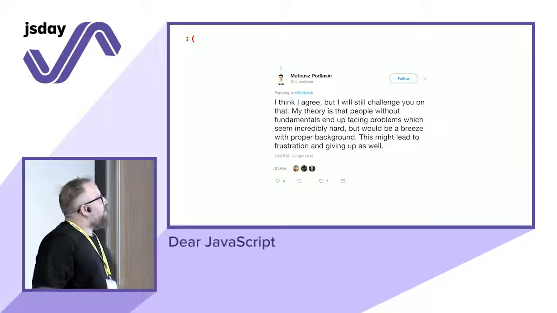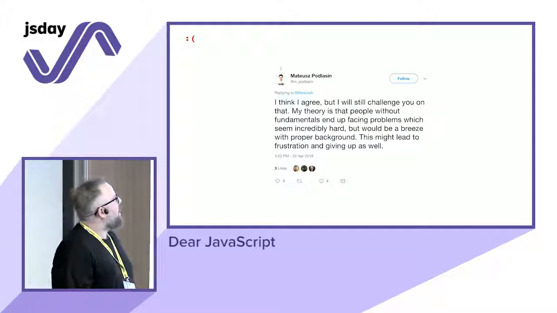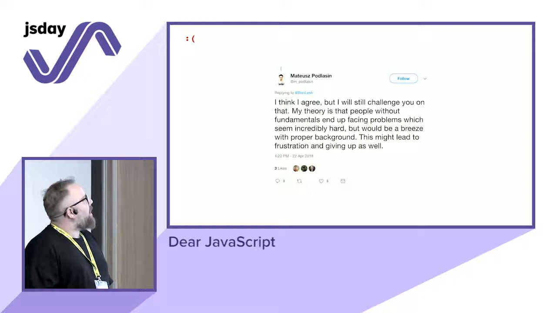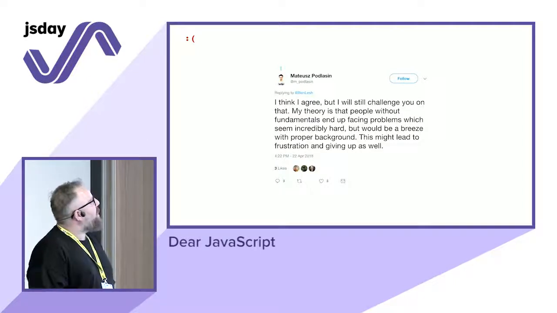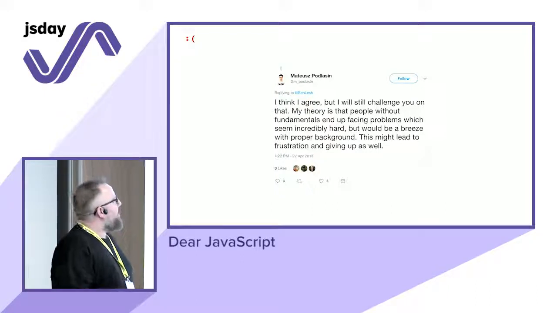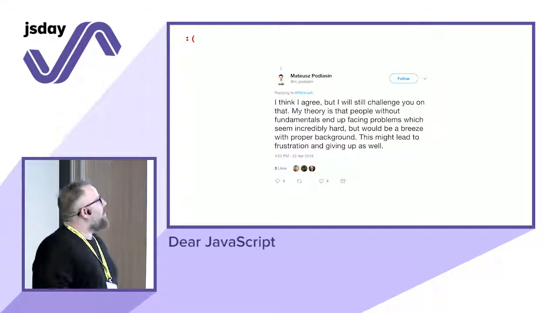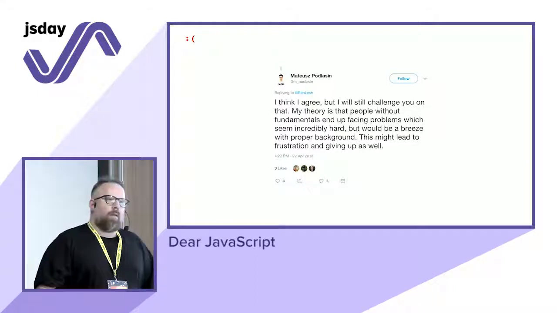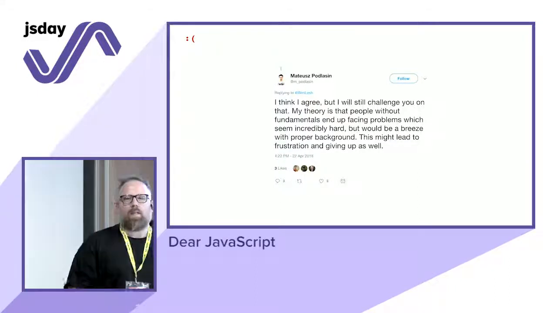So there was an answer to Ben Lesh. He said, Matthias said that he agrees, but I'll still challenge you on that. My theory is that people without fundamentals end up facing problems which seem incredibly hard, while it will be a breeze with proper background. This might lead to frustration and giving up as well. That's true. But what are those fundamentals?